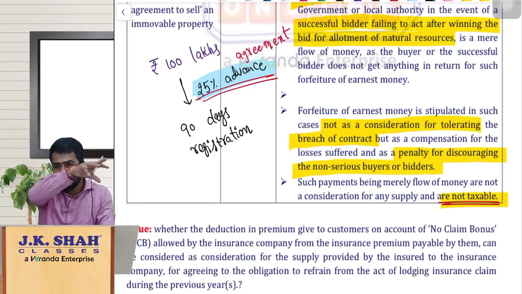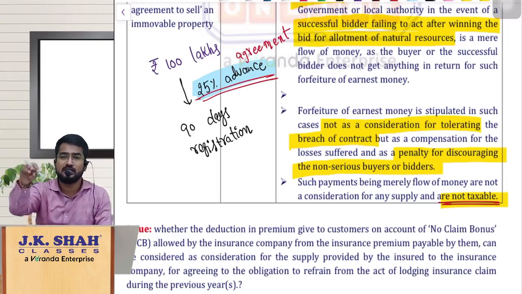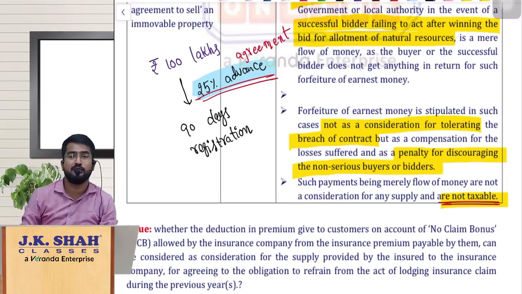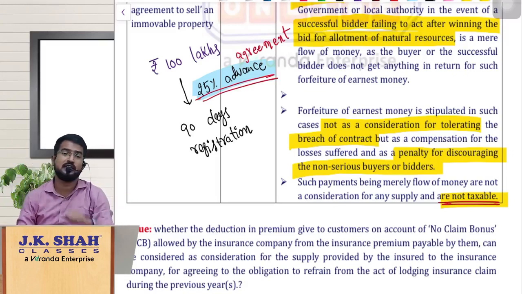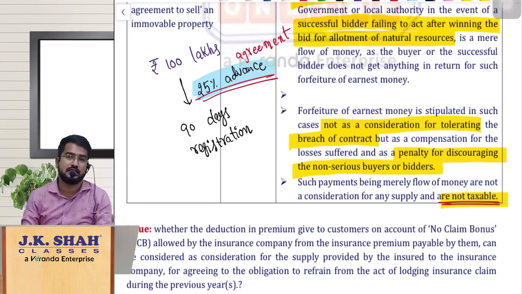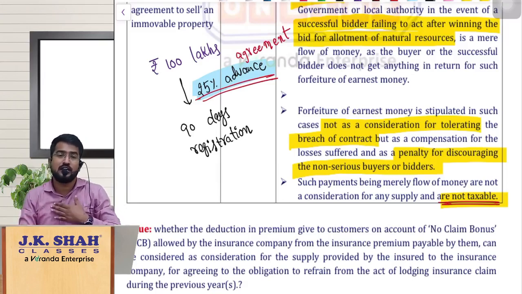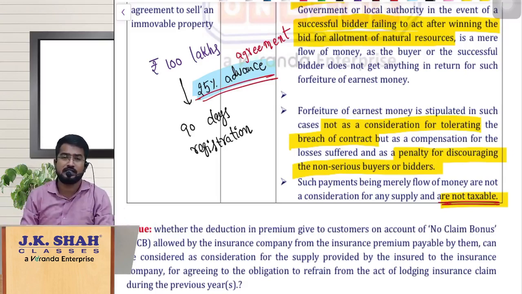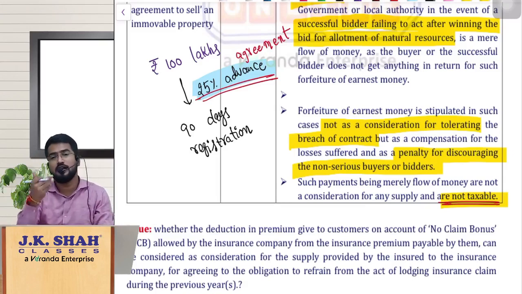Why? Because to discourage non-serious people like this, non-serious people entering into employment contract, non-serious people entering into an agreement to buy any property, non-serious people participating in the auctions or biddings. So for these people I just want to punish them. So in such cases, please understand, it will not be treated as supply. Why? Because there is no agreement for us to tolerate their breach, and for that we are accepting consideration. No, if that is the case, we are agreeing to tolerate something, for that we are getting consideration, na? Yes, it is a supply and it will be taxable.